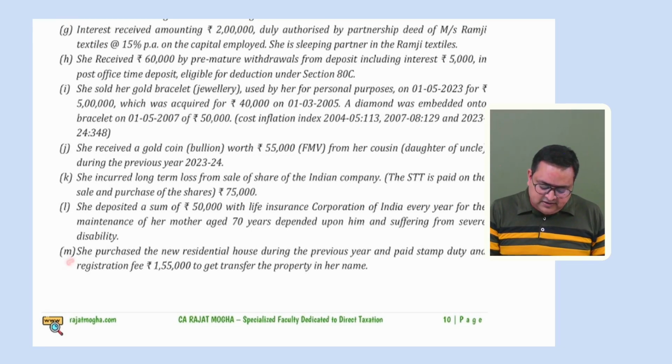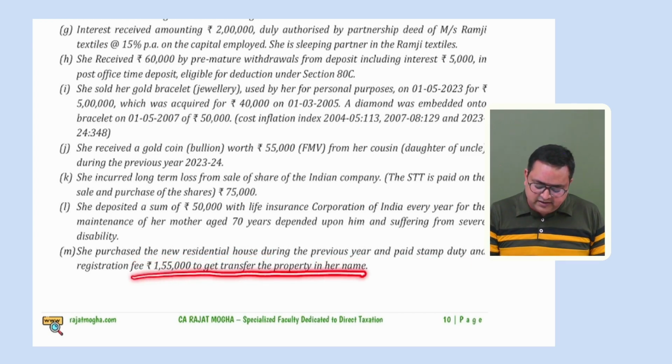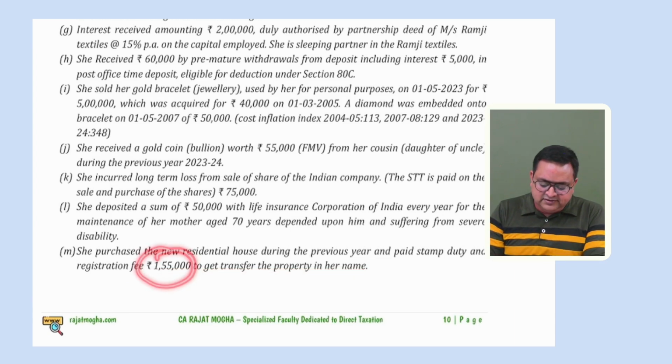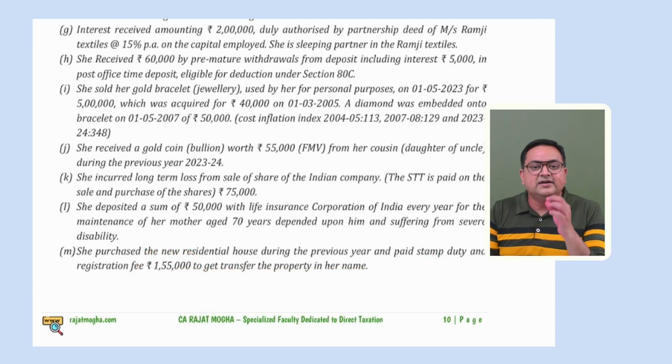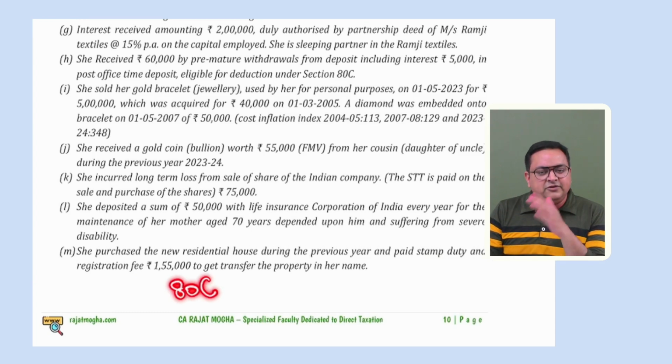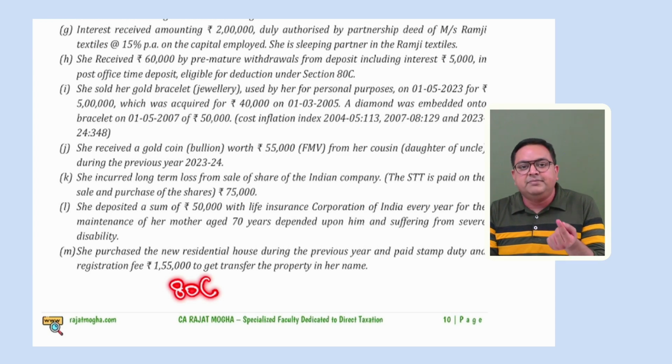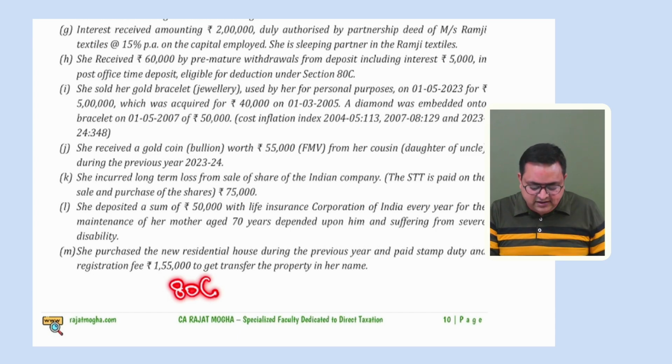Okay. Next, she purchased a new residential house during the previous year and paid stamp duty and registration fees of 1,55,000 to transfer the property in her name. So this 1,55,000 is the stamp duty and registration fees. We understand this is eligible under section 80C. If the person has purchased a residential house and has made a payment for principal repayment, stamp duty or registration charges, that is allowed under section 80C, but the maximum deduction is 1,50,000. 1,55,000 will not be allowed, only 1,50,000 would be allowed. So in 80C we understand the maximum deduction is 1,50,000, right?